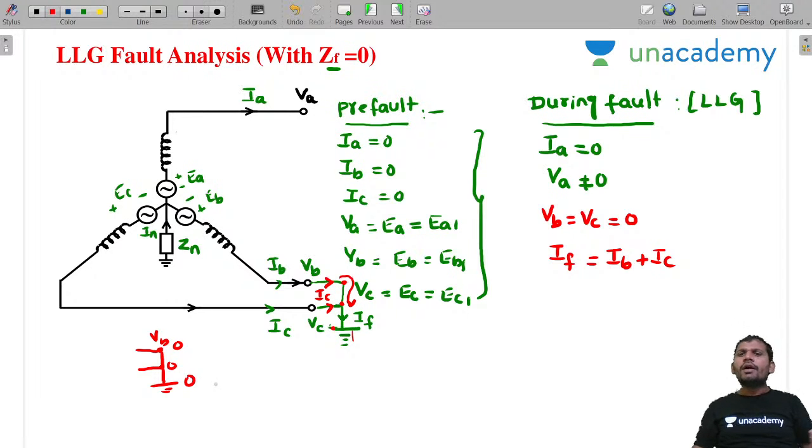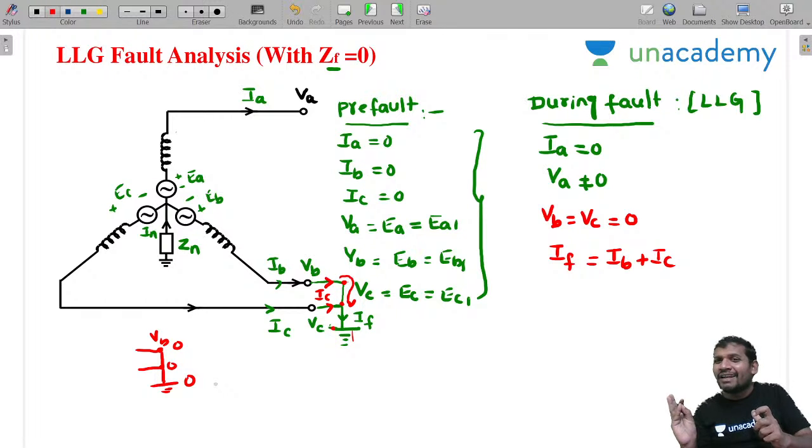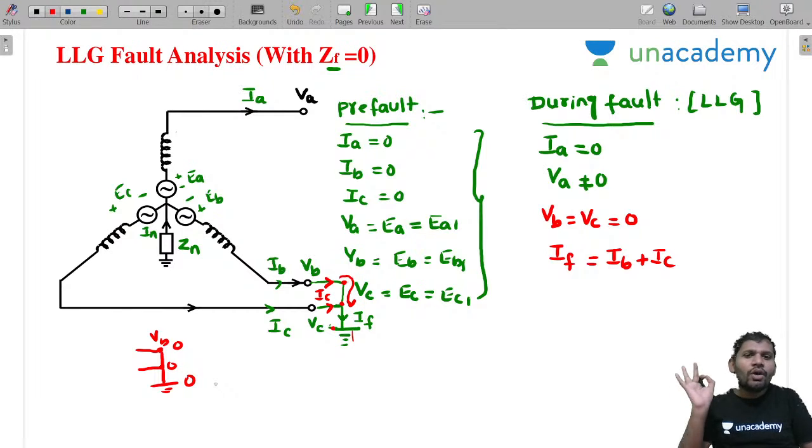Clear, students? These are the during-fault conditions: IA equal to 0. Once you write the condition, doing the analysis is very easy. VB equal to VC equal to 0, sir, because it is connected to ground potential. Then IF equal to IB plus IC. This is the fault current.